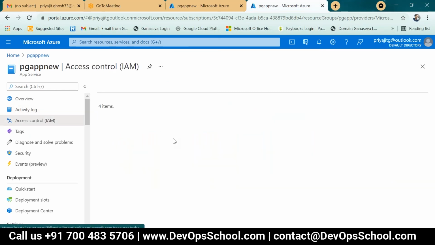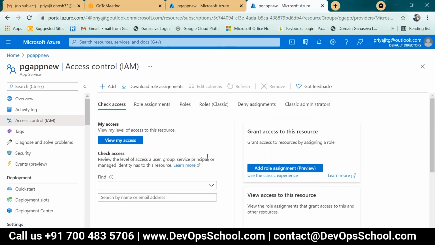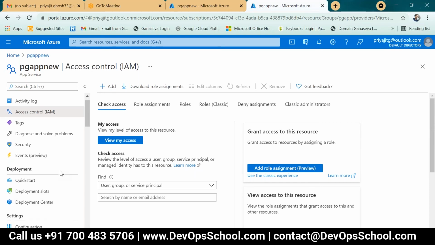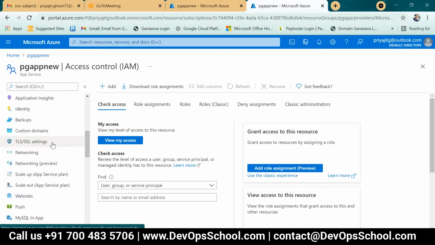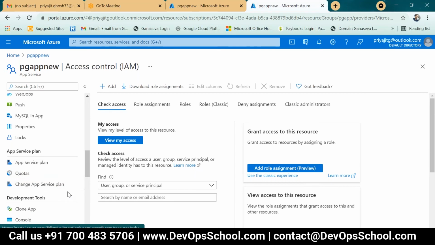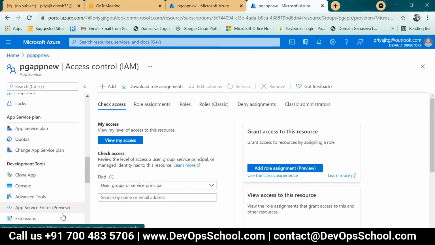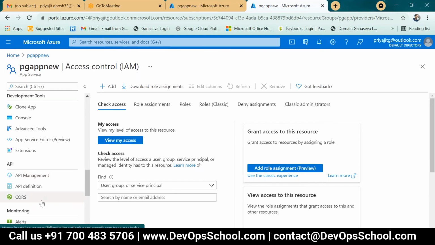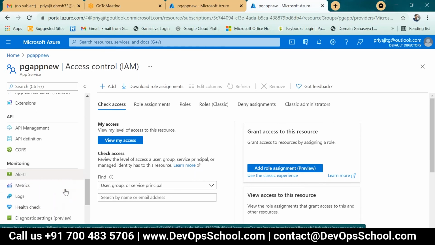Apart from that, access control. Your access role defines what these options are for all the resources. Is it like a VM, or are all the options the same? It is the default resource options for the resources. The only difference is the TLS portion, your TLS API settings. Then app scale up and scale down, auto scaling, operating system, app service plan quota, clone app, development tools and console management. This portion is API management. API is always data level, then log, metric, health check.